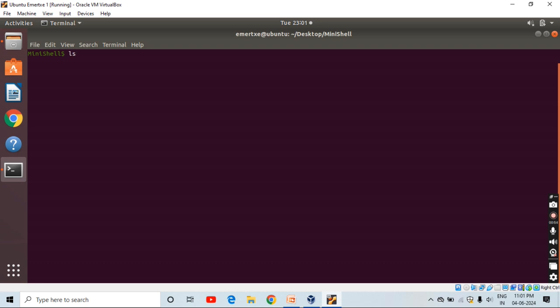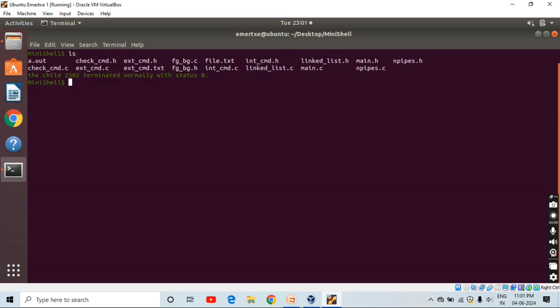ls will list the contents of the current working directory, like it will print what all contents are present in my directory. So see here, all the contents have been displayed over here. All the files which are present in the MiniShell project have been displayed.